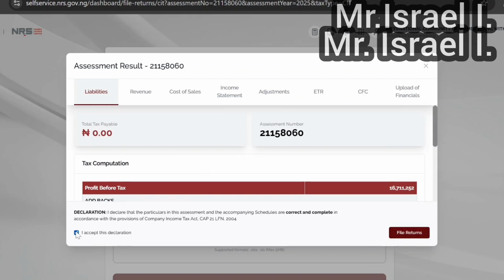Let's now submit. Now, it's not showing us the penalty that we're going to pay. But if you are filing late, you know that you are supposed to pay penalty, right? They will charge you for penalty, but here we don't know. All we are concerned is that the NGO itself is not going to remit any tax, because here is showing zero. So we'll confirm. Let us do final filing. Please be sure before you do your final submission. I am sure. I am very, very sure. Right? So let's do our final submission.